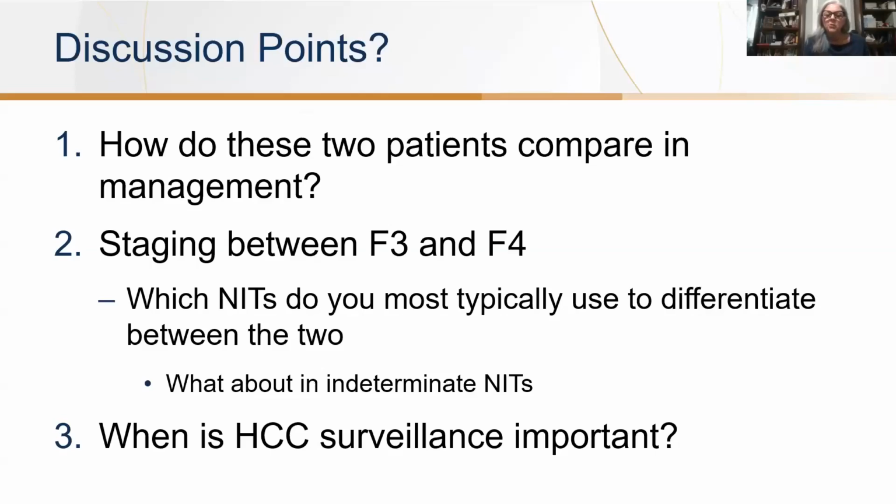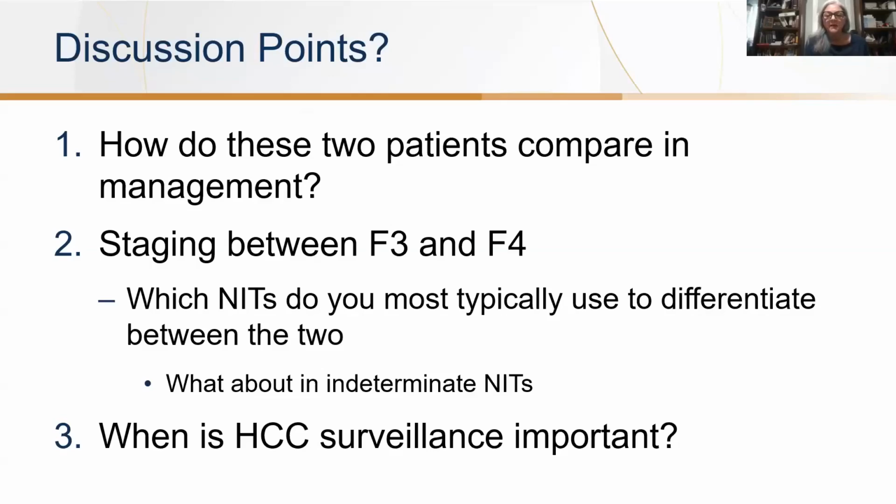So the NITs that are probably more helpful would be your ELF test and your FibroScan to differentiate between F3 and F4, because your Fib4 level, once it's above, it's high risk, but it's not always clear cut as to what is going on. If the NITs are indeterminate, that's when you may want to go on to more advanced testing, such as the MRI with elastography or actually a liver biopsy.